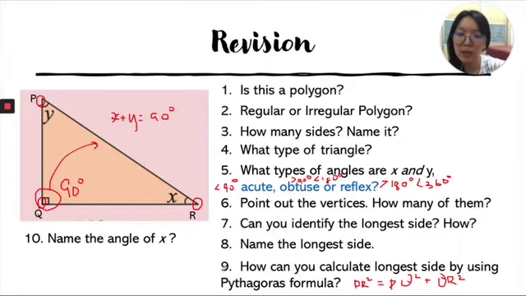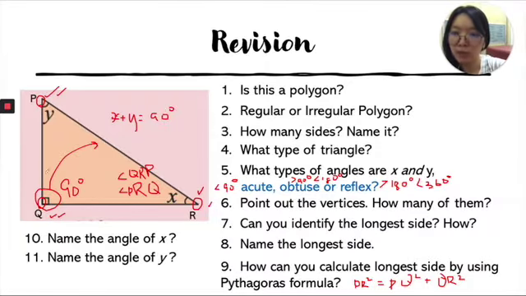Next, name the angle of x. Besides knowing that this is x, I can also call it as angle of P, R, Q. Or the other way around, angle of Q, R, P. How can I write them? Angle of P, R, Q. Or angle of Q, R, P.